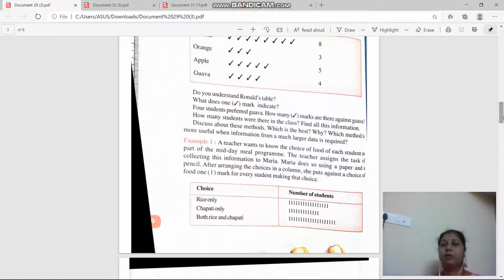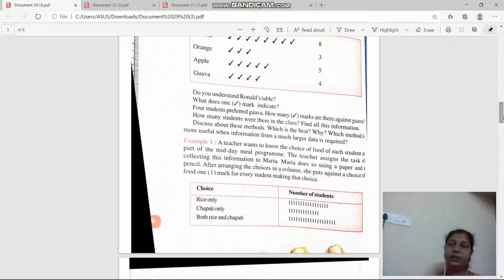So what does Maria do? Forget about the first example. We have taken the example that there is a midday meal program for sixth class. Some students like rice, some students like chapati, and some students like both rice and chapati.